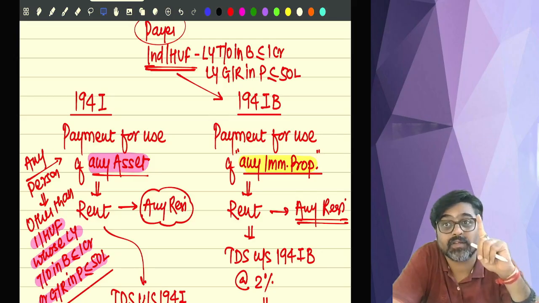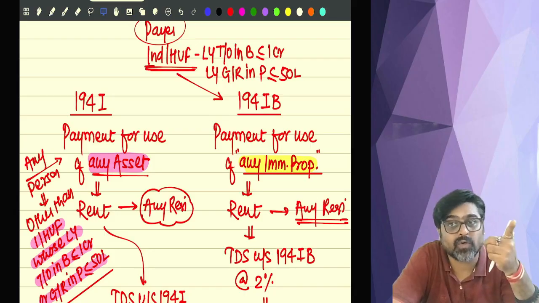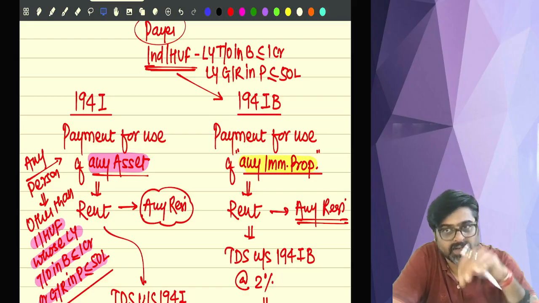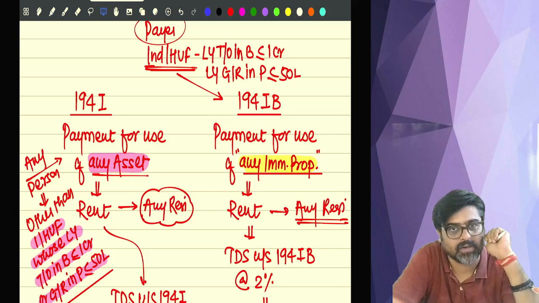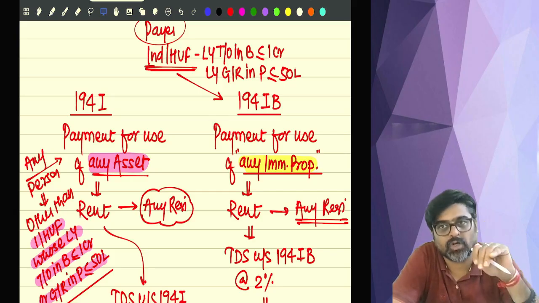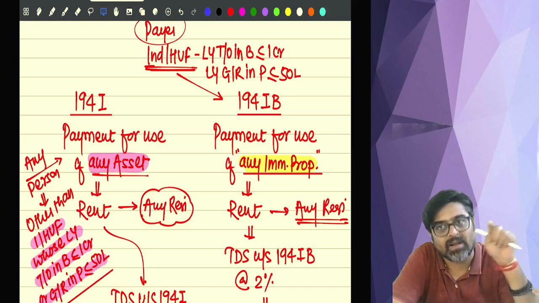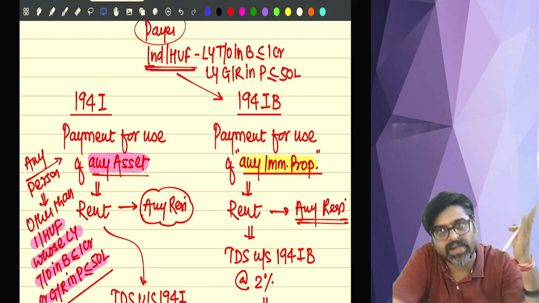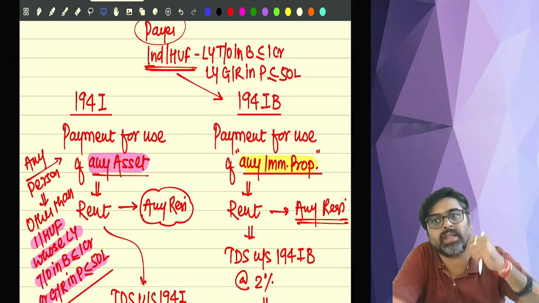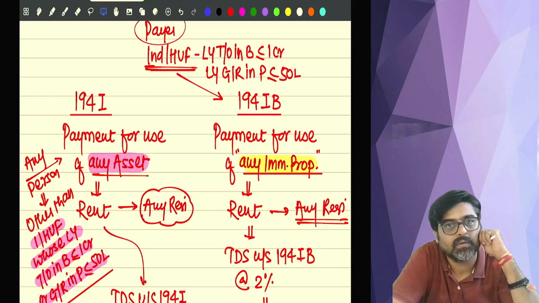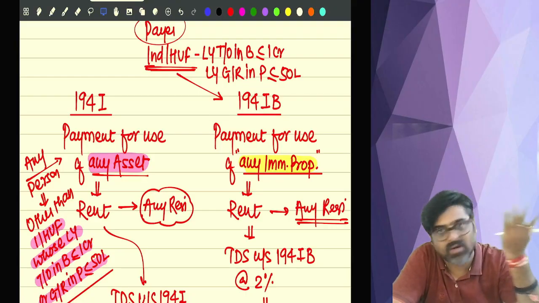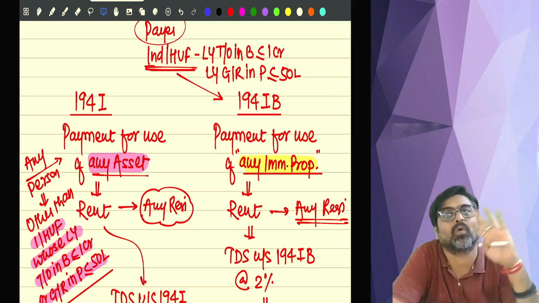In the non-PAN case under section 194IB, if you furnish your PAN, I will deduct TDS at 2%. But if you don't furnish your PAN, I will have to deduct TDS at 20%. And if I calculate the TDS at 20%, that TDS amount will be more than the rent of the last month, so I will not be able to deduct this much TDS out of the last month rent.